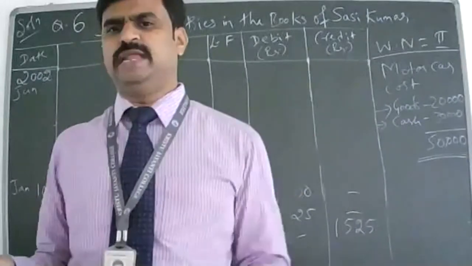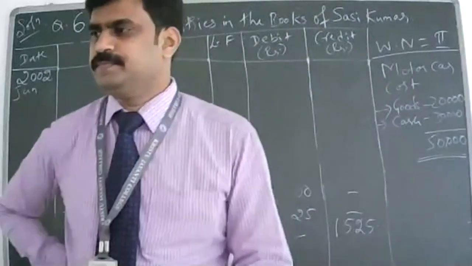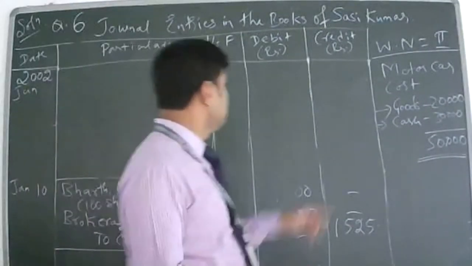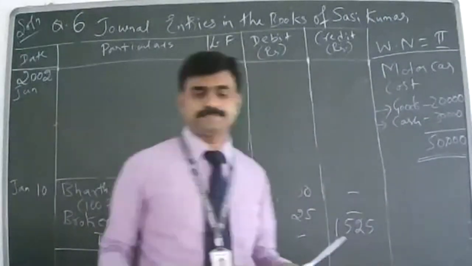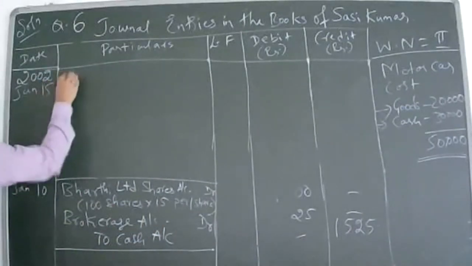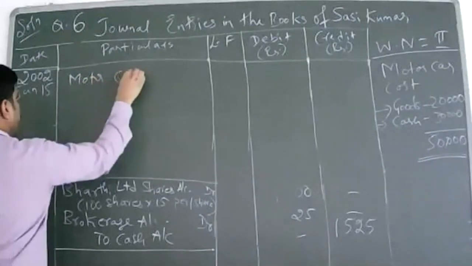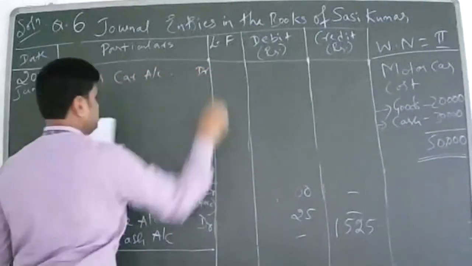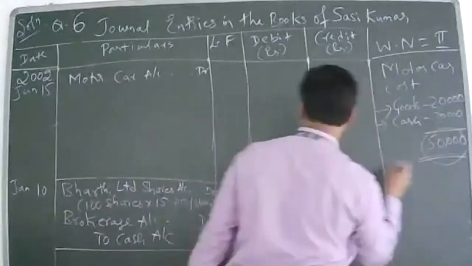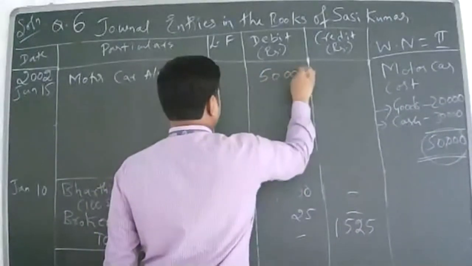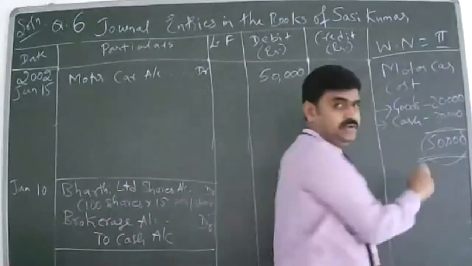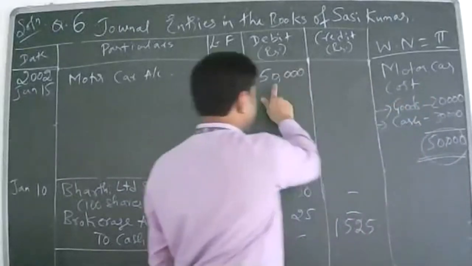Which account should I debit, which account should I credit? Motor car account debit. Why? Because it's an asset, sir. Okay. Motor car account debit. How much will you write? 50,000. The total cost of the motor car is 50,000, because including goods and cash together they are paying 50,000. So that amount you have to debit.